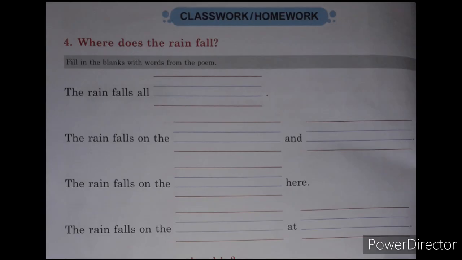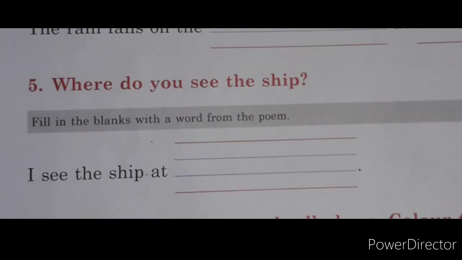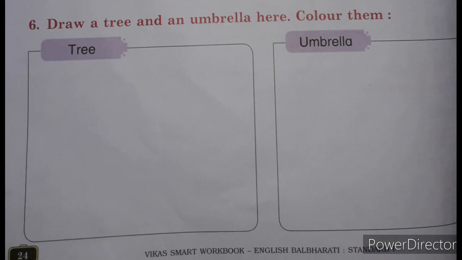And on page number 24, this is the poem you have to complete. You can copy down the words from the poem. Question number 4 and question number 5 I have given already on my worksheet, so complete them properly in your workbook also. Now question number 6 is to draw a tree and an umbrella here and color them. Simple. Tree and umbrella, draw and color.